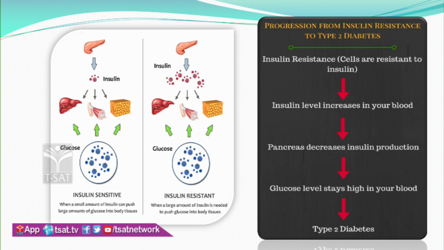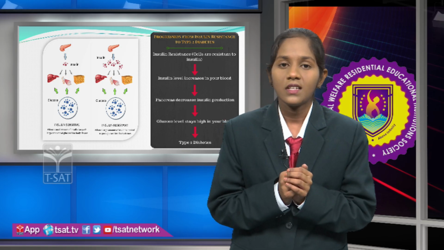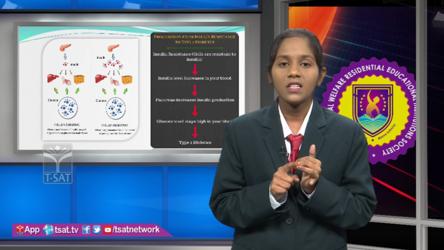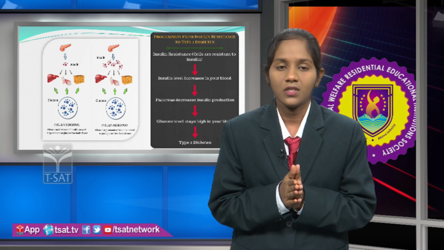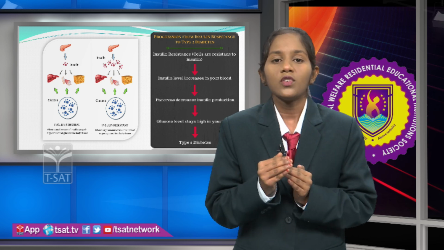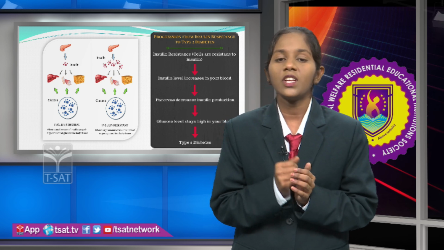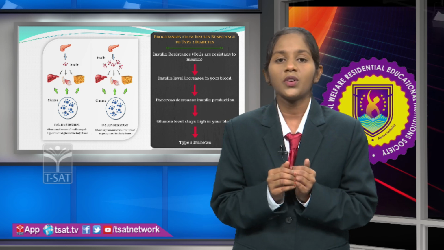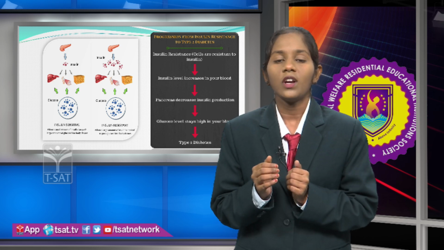When glucose enters the blood, automatically the pancreas will secrete a hormone called insulin. This hormone is used for the deposition of glucose which is present in the blood of your body into the different types of cells like fatty cells, muscle cells and liver cells and other types of tissues. Like here in insulin sensitivity, the cells are showing response towards the hormone. But coming to insulin resistance, the cells are not showing any kind of response to the hormone called insulin.